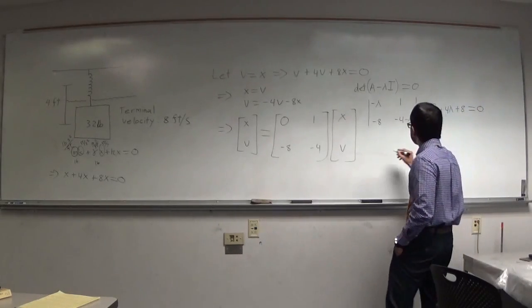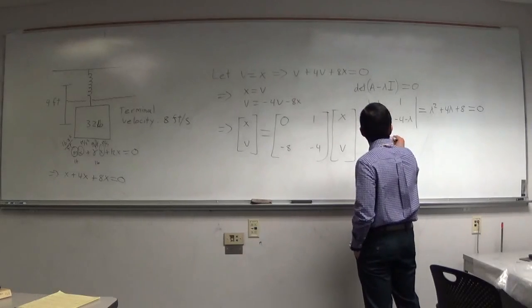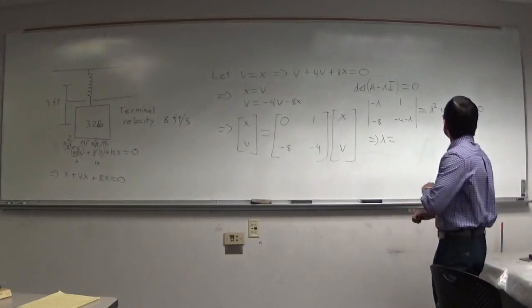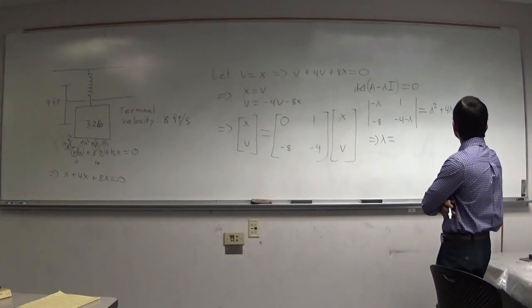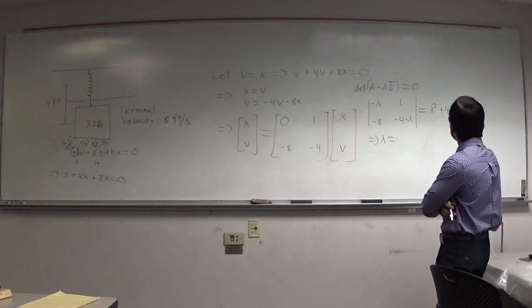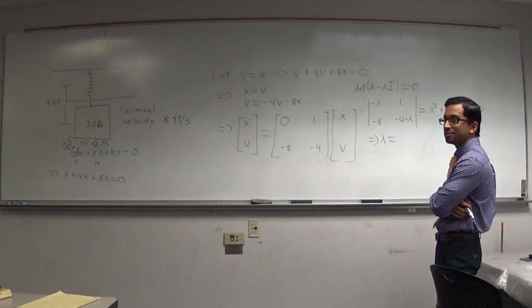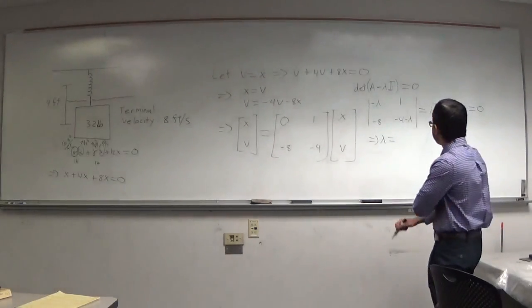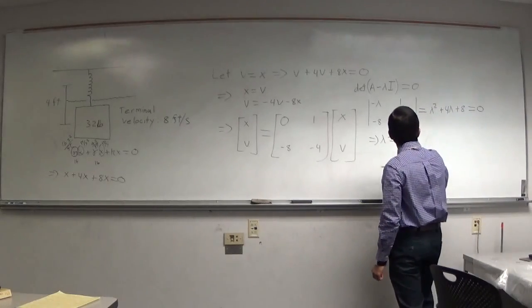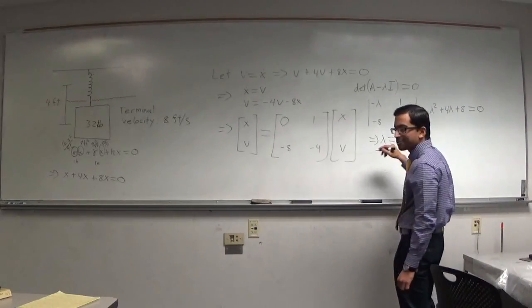So now, what's lambda going to be in this case? It looks like we're going to have to use the quadratic formula, unless anyone can see a way of factoring that easily. So let's use the quadratic formula. What is the quadratic formula?